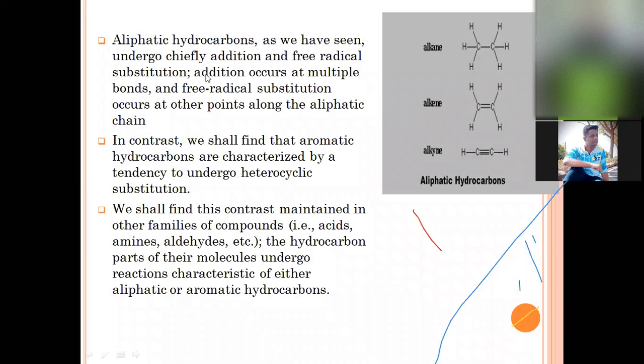So these addition reactions occur generally at carbon-carbon multiple bonds, and free radical substitution reactions occur at other points along the aliphatic chain, at the terminal endings of the long chain carbon containing compounds.